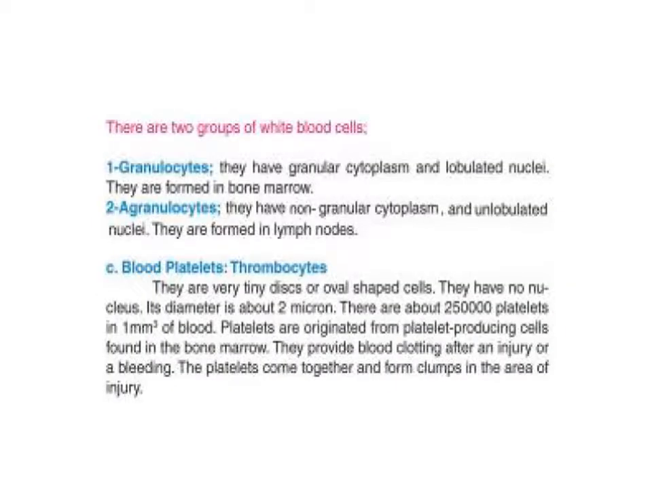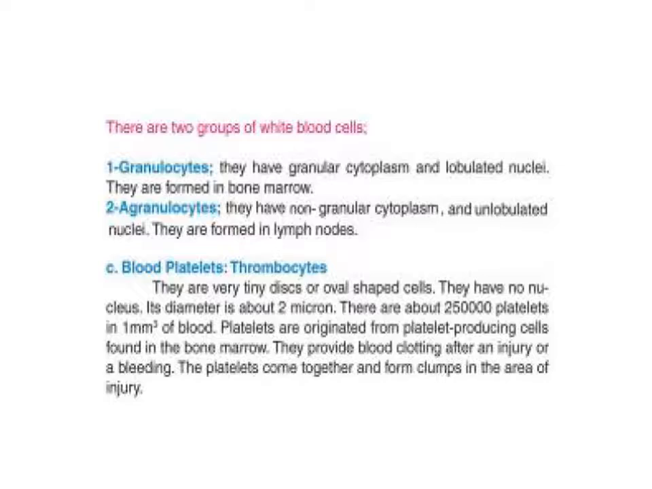What are the two groups of white blood cells? There are two groups: granulocyte and agranulocyte. Granulo, where does this word come from? From a granular cytoplasm. The granulocytes have a granular cytoplasm, for that they are called granulocytes.